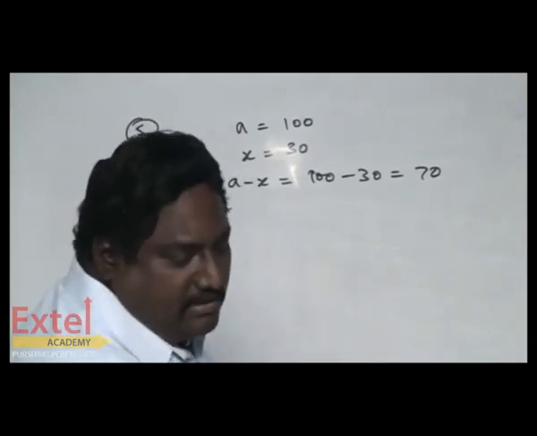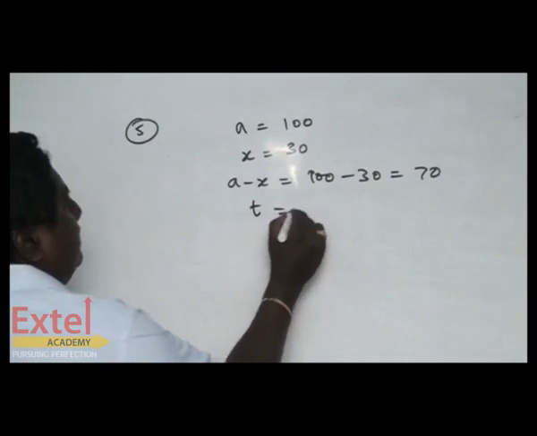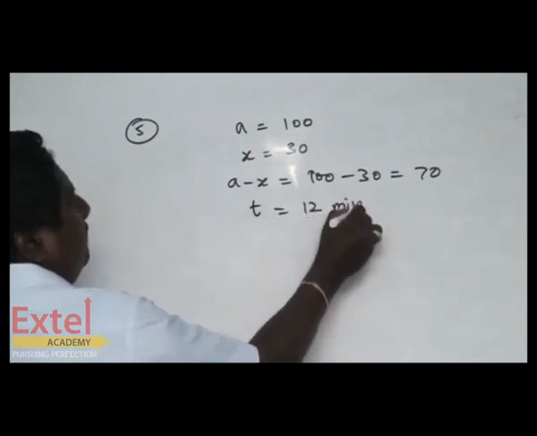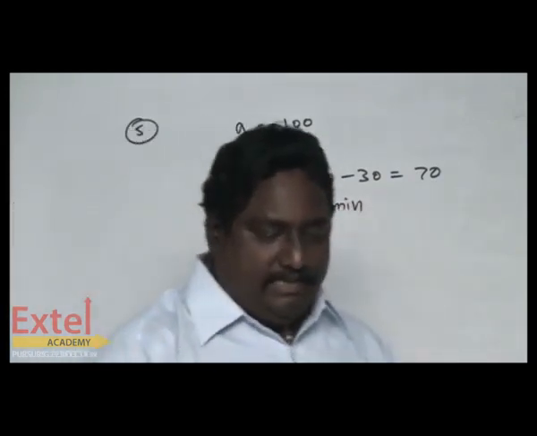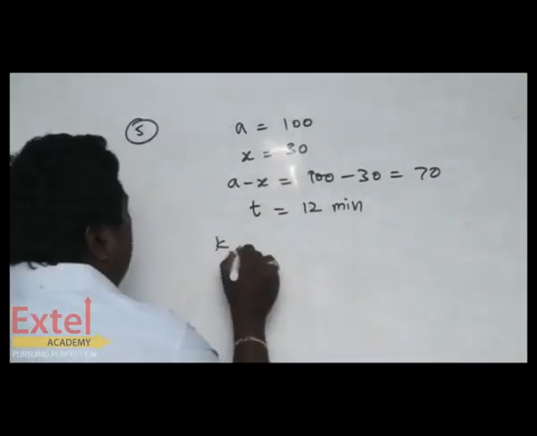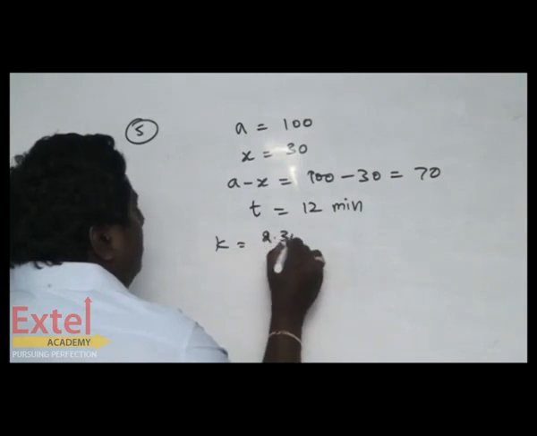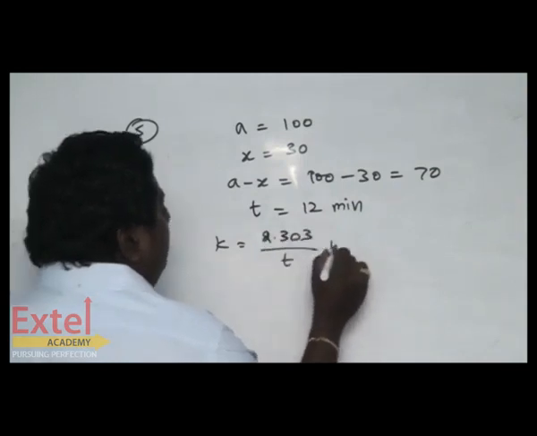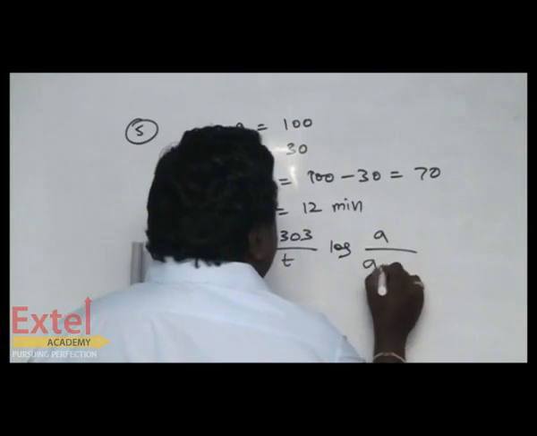Then t equals 12 minutes. Substitute in the formula: k equals 2.303 by t log of A by A minus X.